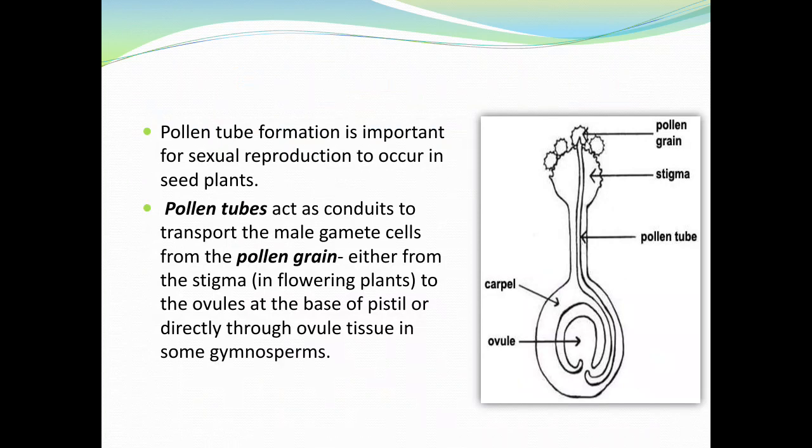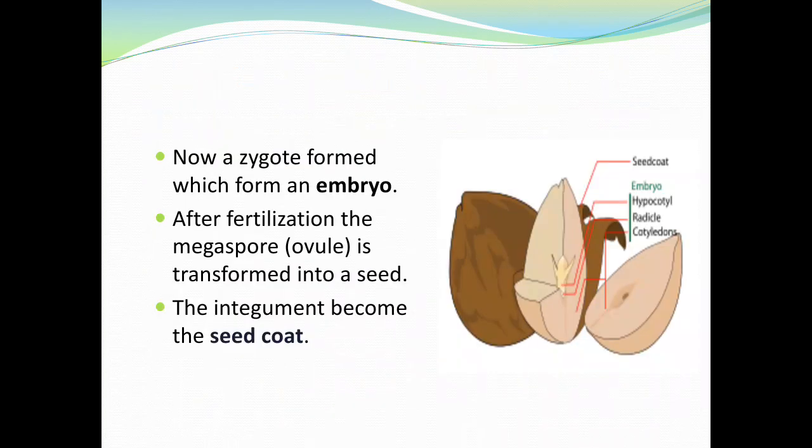Pollen tube formation is important for sexual reproduction to occur in seed plants. The pollen tube acts as a conduit to transport the male gametophyte or male gamete cells from the pollen grains either from the stigma to the ovule at the base of the pistil or directly through ovule tissue in some gymnosperms. Now a zygote forms, which forms an embryo.